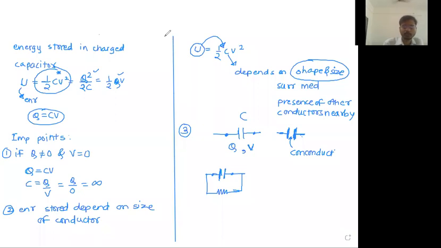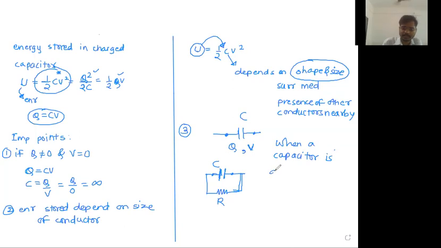Okay, whatever energy was stored will be lost. So how much energy is lost? Write down. When a capacitor is discharged through any resistance, let the value of resistance be any value, 1 ohm, 2 ohm, 3 ohm, whatever the value may be.